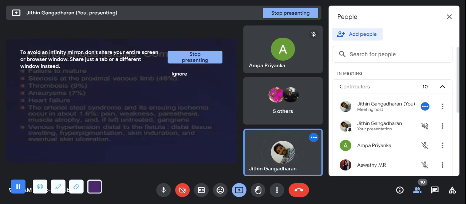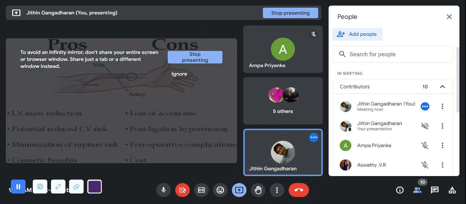And what are the AV fistula complications? Failure to mature, stenosis, thrombosis, aneurysm, heart failure. All these are the main complications of AV fistulas. Now, what are the pros and cons?